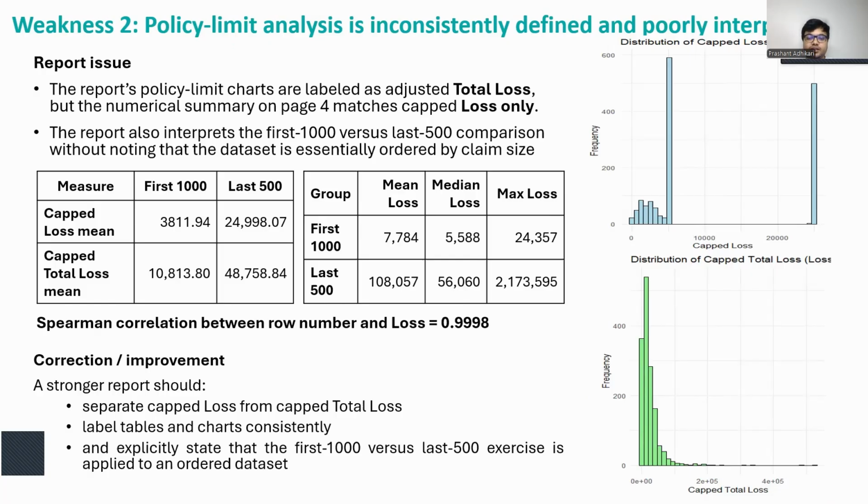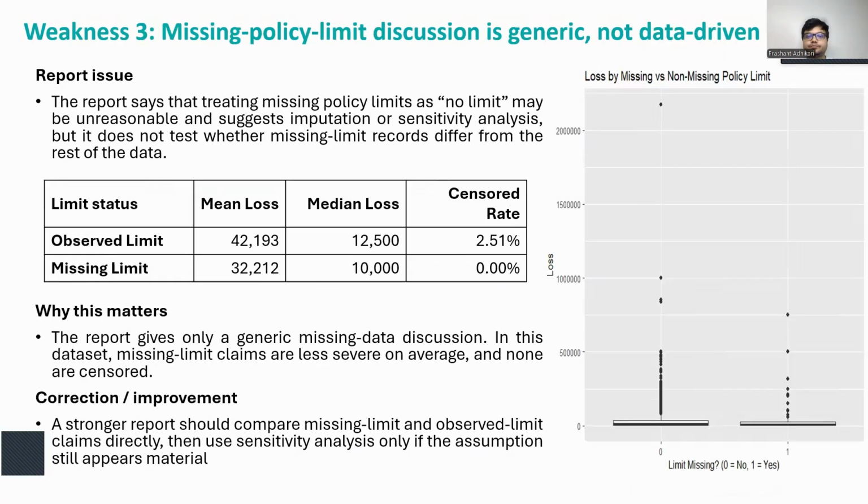So the report should not interpret these two groups as neutral subsets. A better analysis would clearly separate capped loss from capped total loss and explicitly acknowledge that the policy limit exercise is applied to pre-sorted data. And my third critique is that the missing policy limit discussion is generic and not data driven.